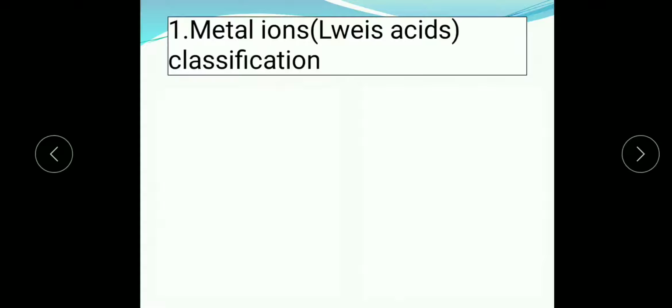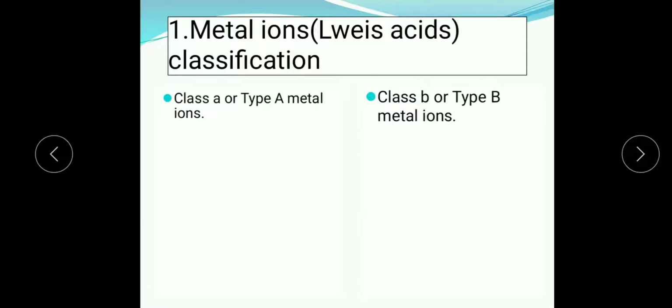Briefly, consider the classification of metal ions, which are also called Lewis acids. Why are these metal ions called Lewis acids? Because metal ions accept electrons from the ligands. The chemical species which accept electrons from any species that is donating electrons are called Lewis acids. So, metal ions are classified into two types. The first one is class A or type A metal ions, and the second one is class B or type B metal ions.